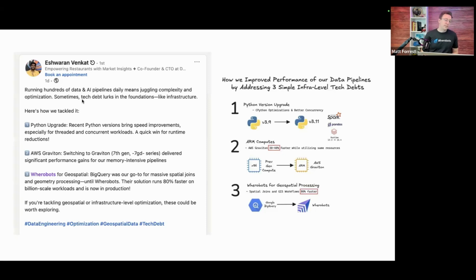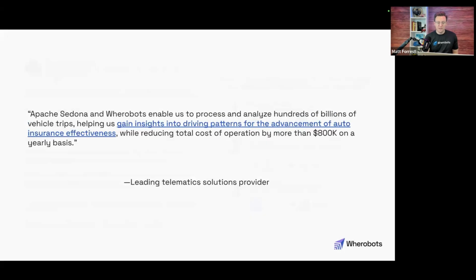Now, how the performance scales up. This is not from us, but from someone else, posted I think yesterday on LinkedIn, to show you how the speed and performance scales up. And if you see here, just from this switch to Wherobots, the spatial joins and geospatial workflows were about 80% faster than BigQuery for this team. I think this is the CTO of Dauntless. So just to give you a sense of scale and speed, this is one of those big changes that we have there.